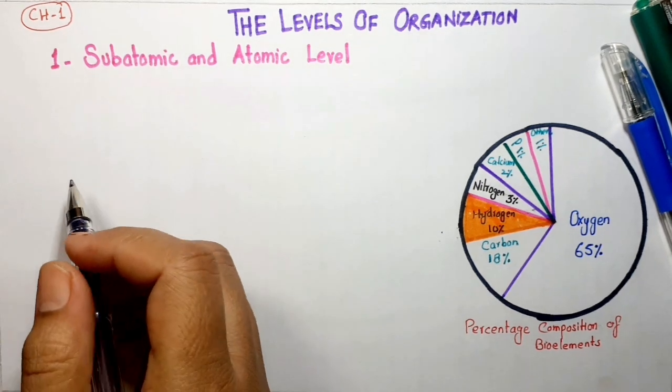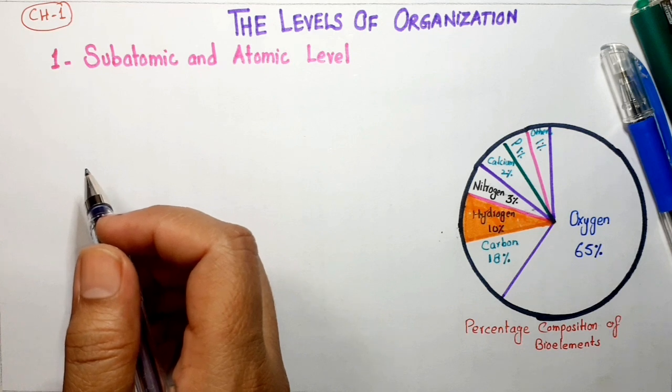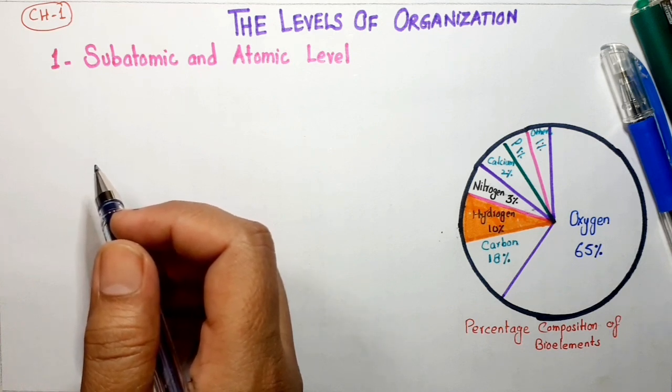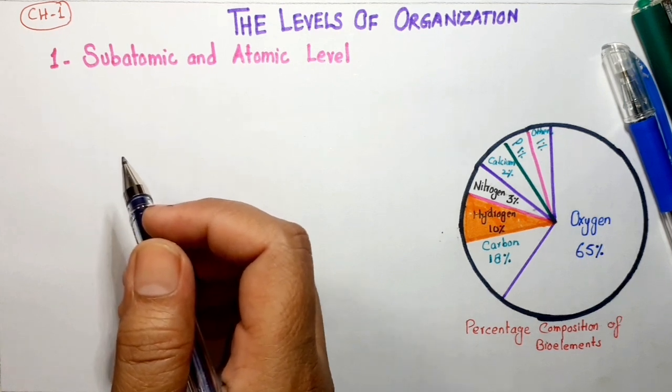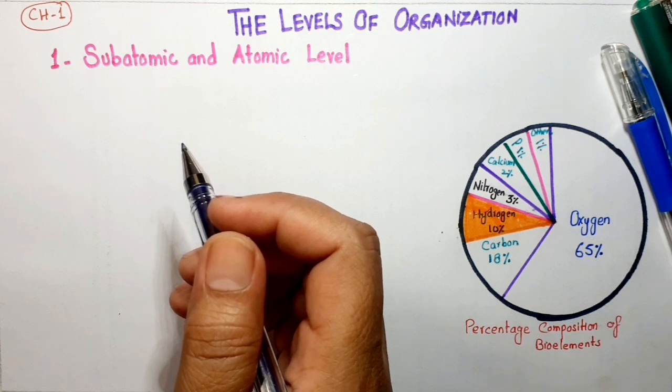First of all, you must know what is matter. All the things that are present around us are made up of matter, whether they are solid, liquid or gas, they all are matter. And all types of matter are made up of elements, and each element contains a single kind of atoms.